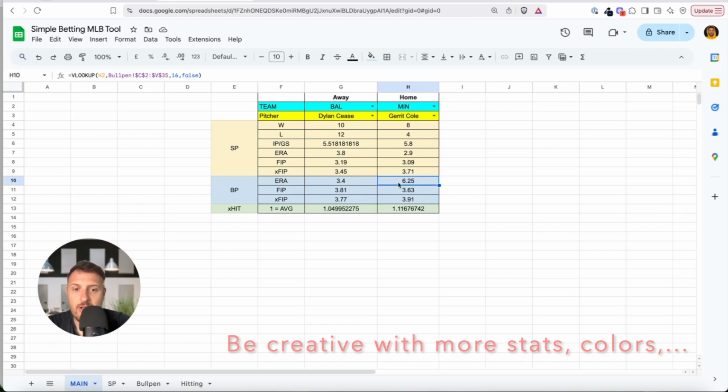Dylan Cease, Gerrit Cole, if you have two pitchers, an average bettor who uses mainstream statistics will say, well, this pitcher is much better because his ERA is better, 3.4 against 6.5. However, once we look at advanced statistics, you see that Gerrit Cole is underrated here, actually, right? Not underrated, but his numbers are even better. So we have the advantage with this pitcher, right? And if we look at statistics for hitting, this team, if this would be Minnesota, would also have better numbers, right?